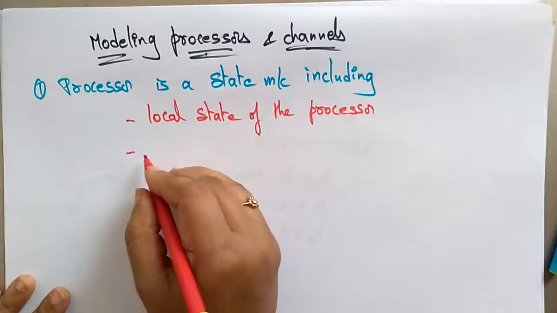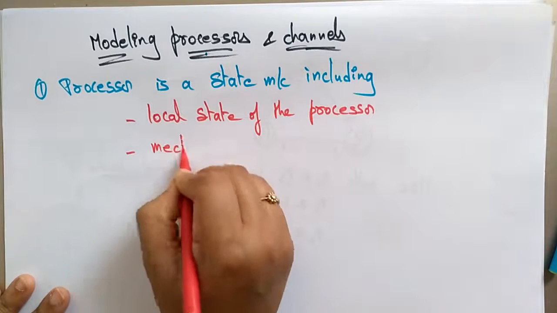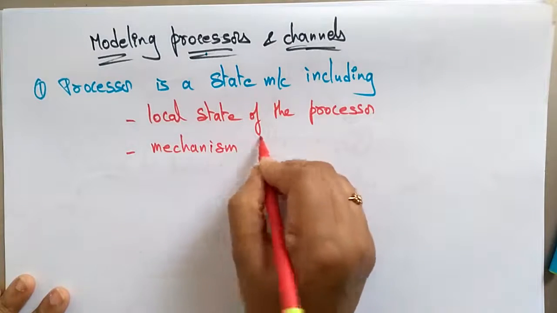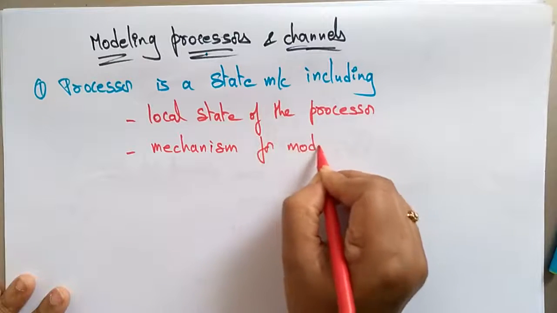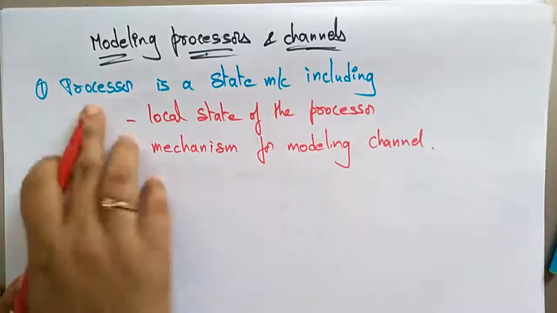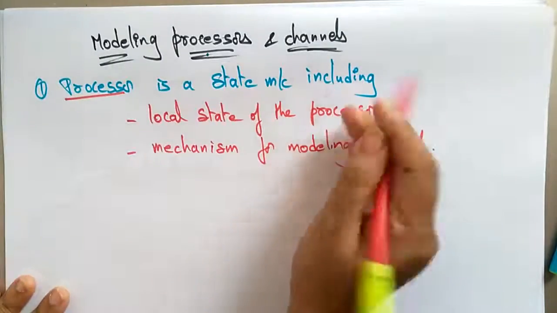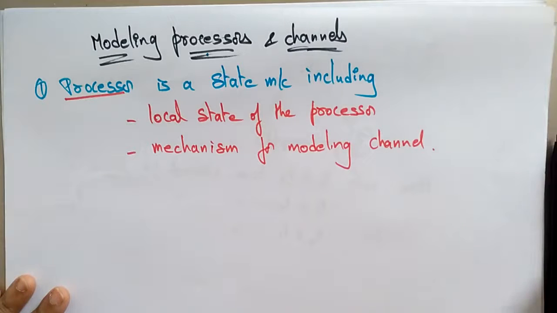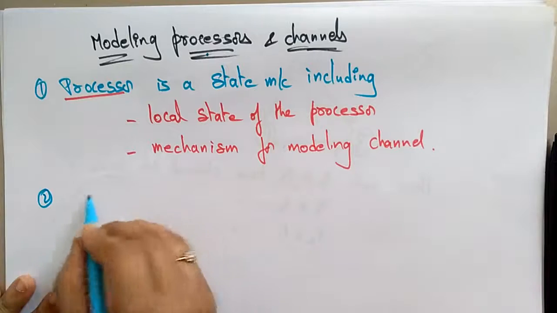And the mechanism of modeling the channel. What type of mechanism is being used for modeling the channel? So the processor is a state machine which includes the local state as well as a mechanism for modeling the channel. And next, for modeling the channels,